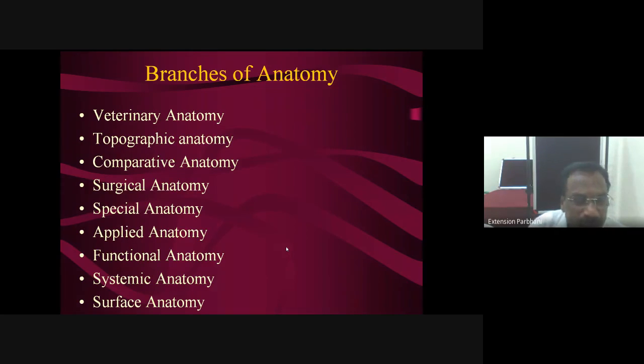Systemic anatomy is the branch of anatomy concerned with a particular system, digestive, respiratory. And the last one is surface anatomy. I will tell you about surface anatomy.